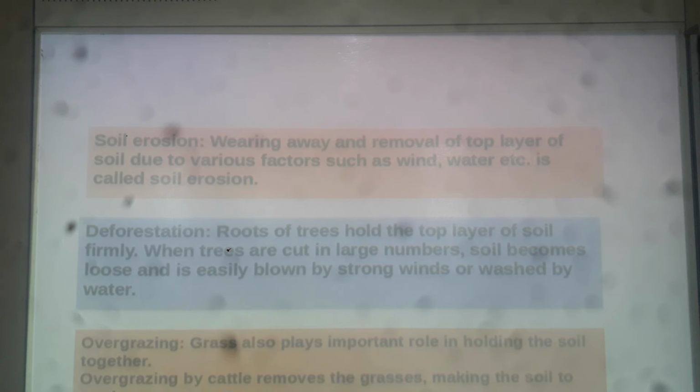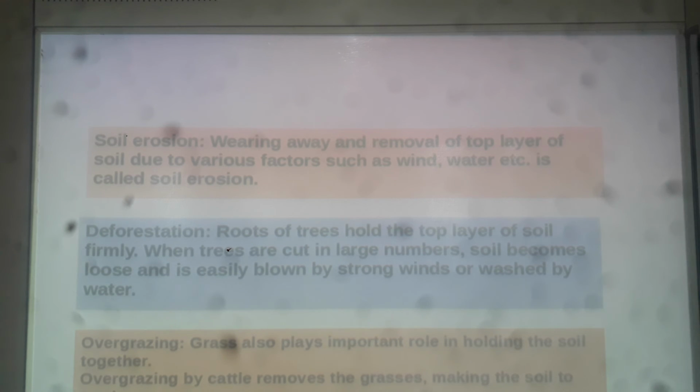Whereas if the roots of the trees are holding the top layer of the soil, wind can't take them away. The strong winds can't take this soil easily, or it is not washed down by the water also.